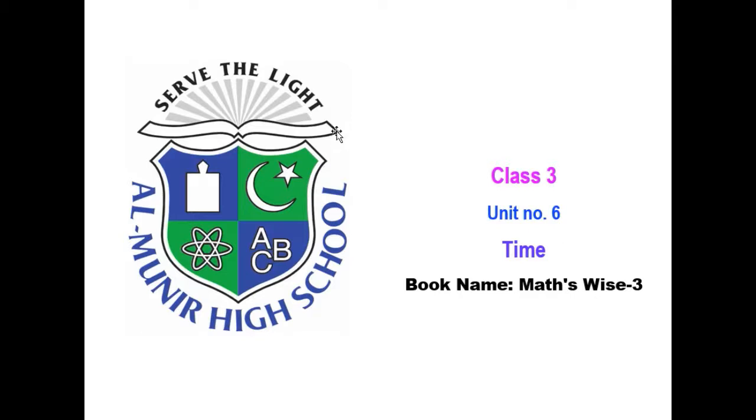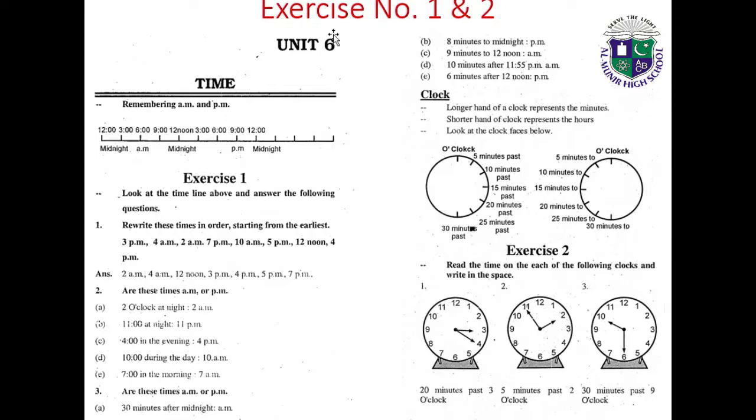Today we are going to do unit number 6 of the book Maths Wise. Exercise number 1 and 2, unit 6, time. Remembering AM and PM: midnight, 12 AM, midnight, and the PM. Exercise 1, look at the timeline above and answer the following question.